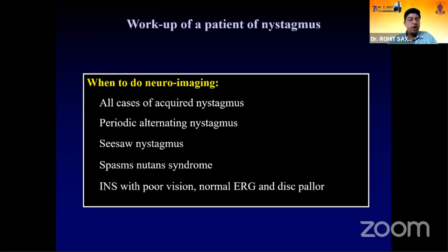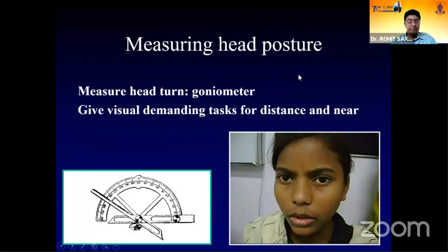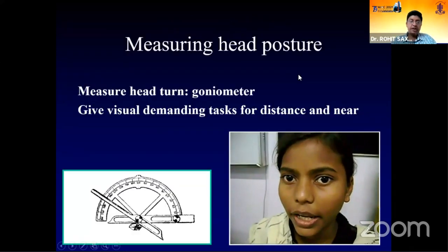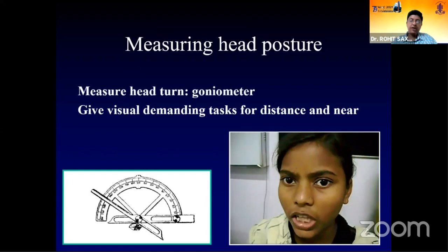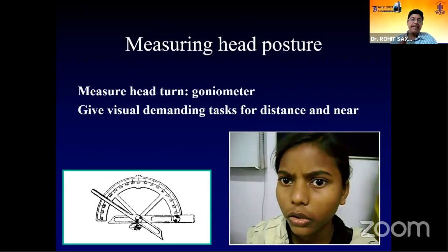Who do you neuroimage? All acquired nystagmus, periodic alternating nystagmus, seesaw nystagmus, spasmus nutans, and any nystagmus patient with subnormal vision. So who's having subnormal vision, disc pallor, unless you're able to identify a retinal cause, you need to rule out a neurological cause. You need to measure the head posture with a visually demanding task.